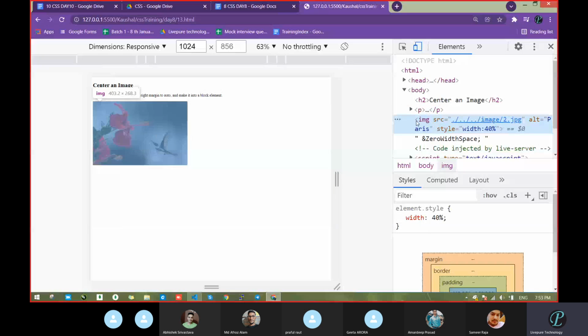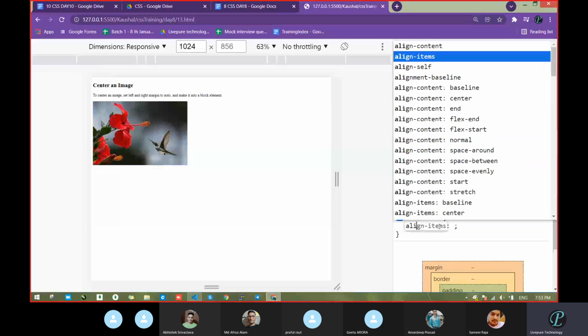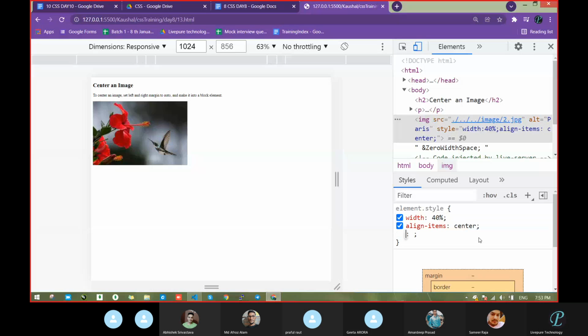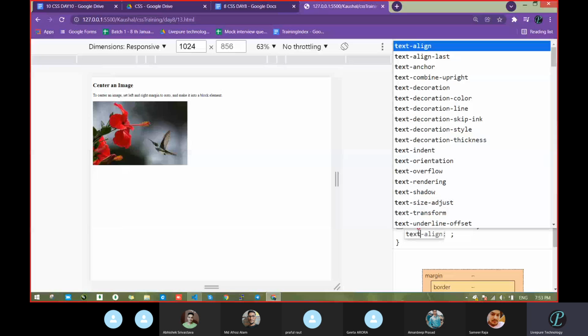Align items center. It's not working there. Next. Anyone want to check anything? Text alignment center. No, this also does not work. This will not work.